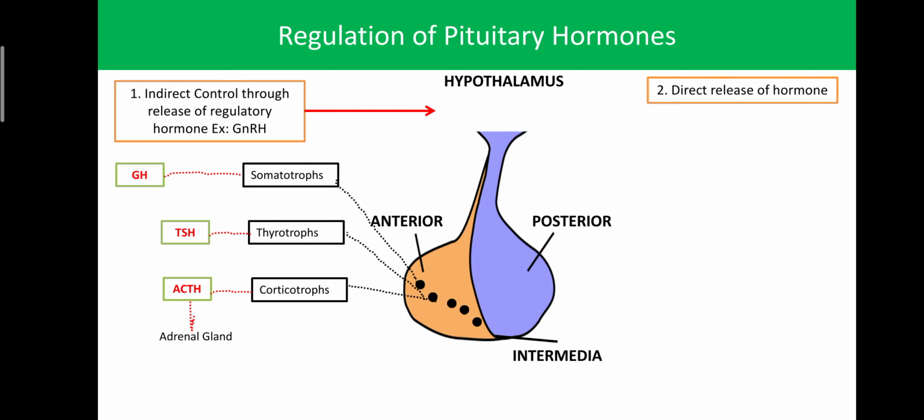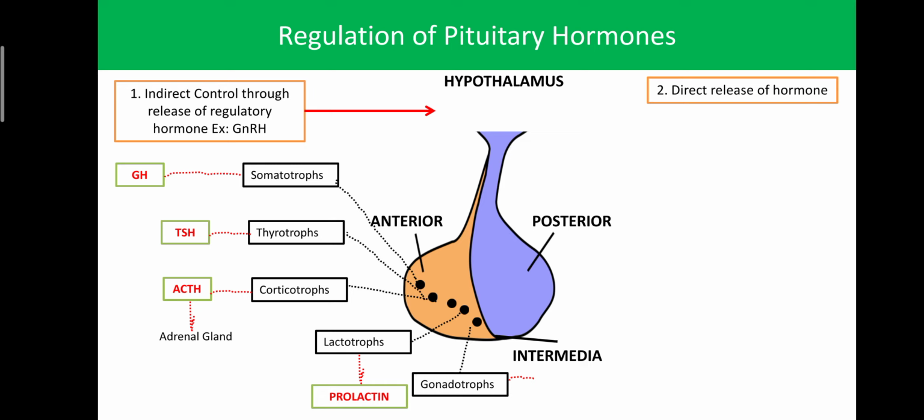The next releasing factor, lactotrope releasing factor, reaches the lactotropes. The lactotropes are involved in the synthesis of prolactin. Then regarding gonadotropes, they gather the hormone from the hypothalamus, gonadotrope releasing factor or gonadotrope releasing hormone. That reaches the gonadotropes. The gonadotropes are involved in the secretion and synthesis of follicle stimulating hormone as well as the luteinizing hormone or LH.